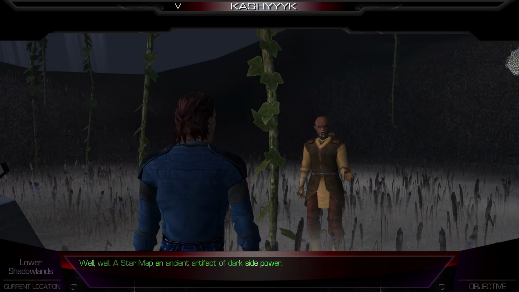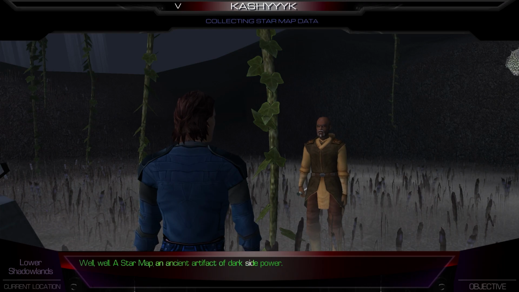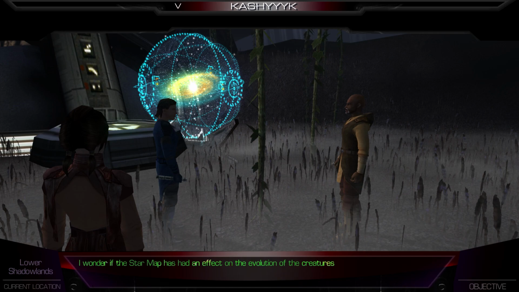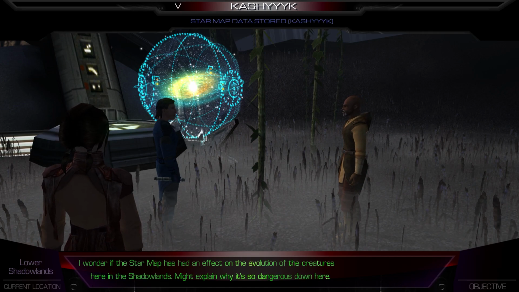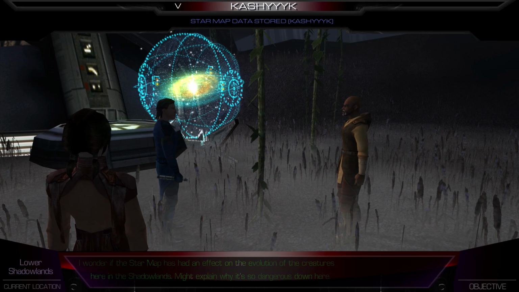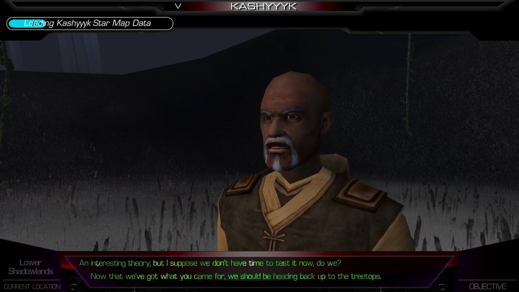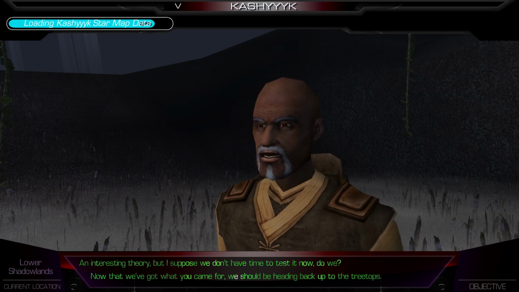Well, well, a star map. An ancient artifact of dark side power. I wonder if the star map has had an effect on the evolution of the creatures here in the Shadowlands. Might explain why it's so dangerous down here. An interesting theory, but I suppose we don't have time to test it now, do we? Now that we've got what you came for, we should be heading back up to the treetops.